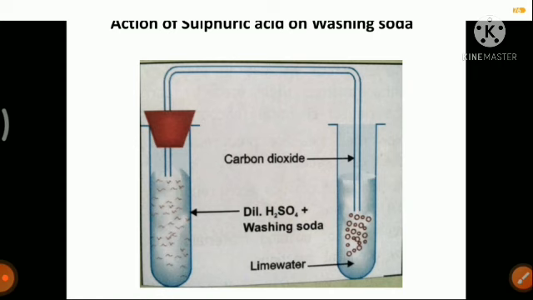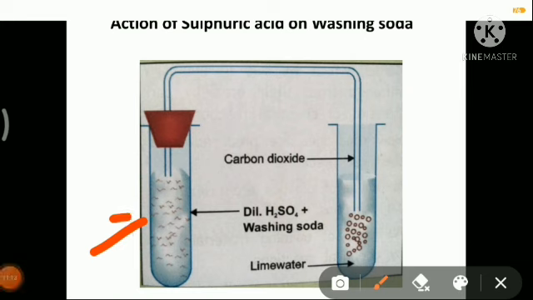And we have washing soda. So what is washing soda? Sodium carbonate. In your previous chapter, Acids, Bases and Salts, you have already learned that sodium carbonate, or washing soda, is an example of a base, and sulfuric acid is an example of a strong mineral acid. So what happens when an acid and a base react with each other? We get a neutralization reaction, in which we get a salt and water. A similar reaction will take place in this test tube.